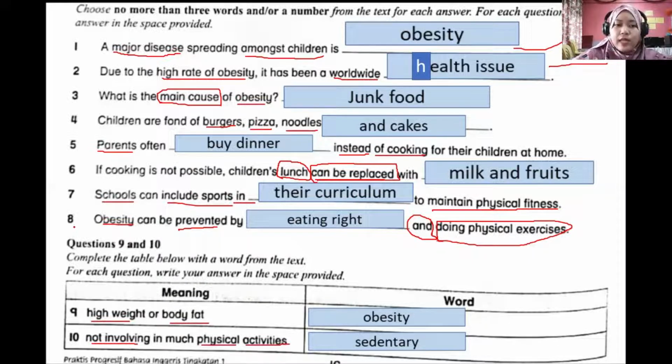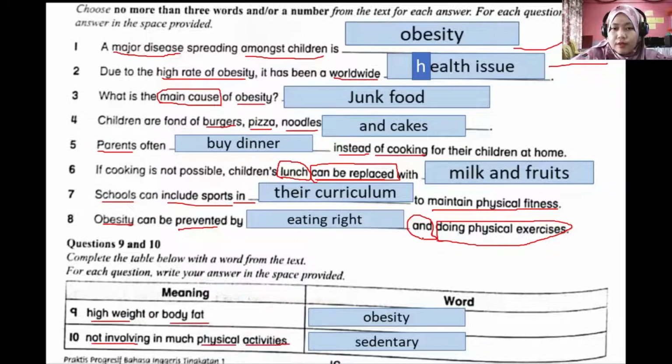And for question number 8, obesity can be prevented by, obesity dielak atau dicegah by what? By blank and doing physical exercises. So you have to look at the conjunction here, and also the ideas. And doing physical exercises. So meaning that before and there must be an idea how obesity can be prevented.